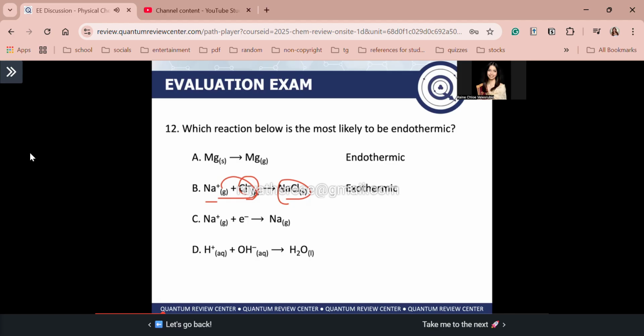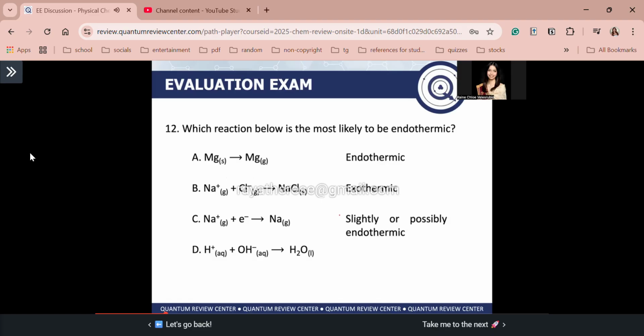Since sodium has a positive electron affinity, ma'am, why is it positive? Recall your periodic trends, guys. The trend for electron affinity is increasing across a period and decreasing down a group. Compared to our p-block elements, sodium has a more positive electron affinity. If it has a positive electron affinity, it needs energy in order to gain an electron, so it is possibly endothermic. Again, letter C is possibly or slightly endothermic. But guys, A is still the correct answer because it is the most likely. Letter C is only slightly or possibly. With A, you are sure that it is endothermic.